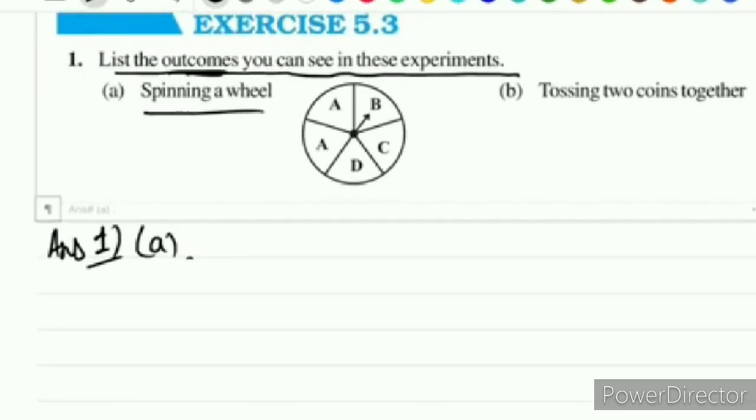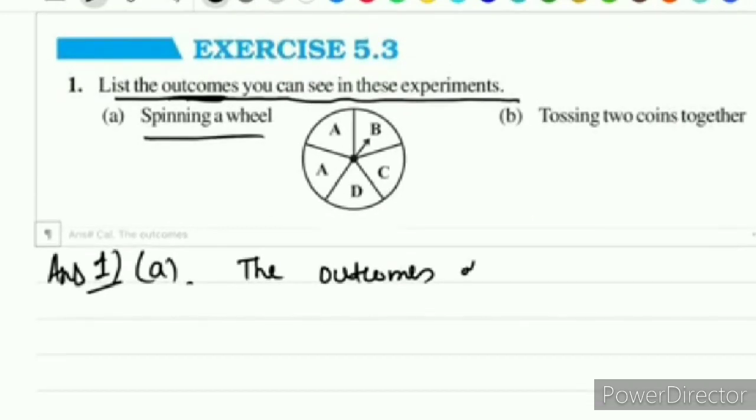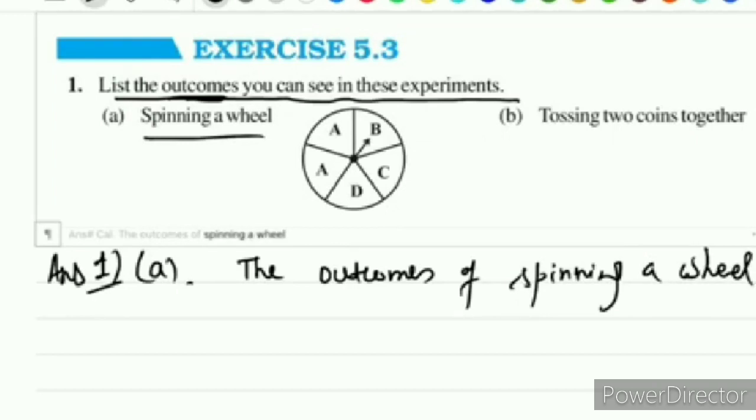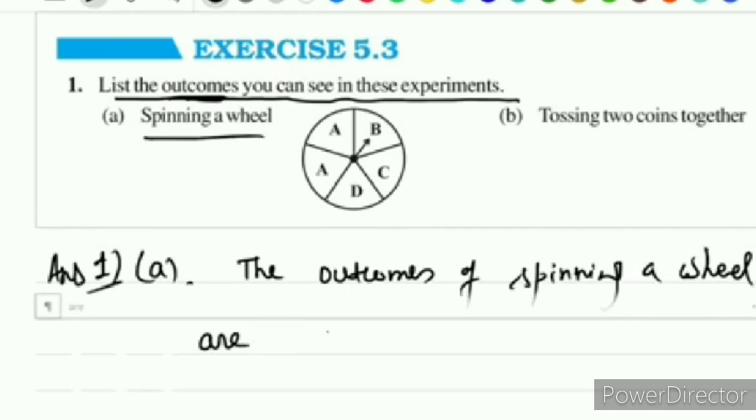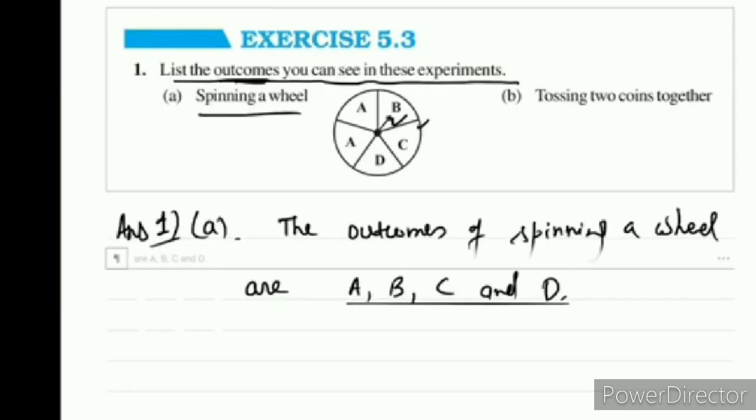Let's start to write the answer. The outcomes of spinning a wheel are A, B, C and D. There are 4 outcomes, but on the wheel it shows 5 sectors.